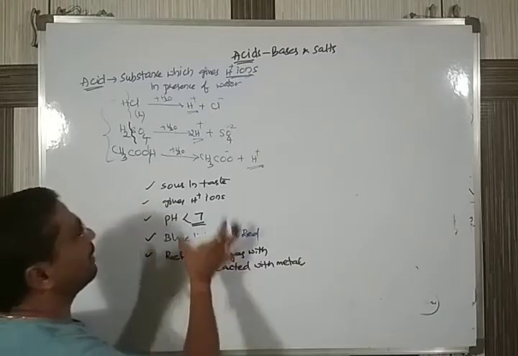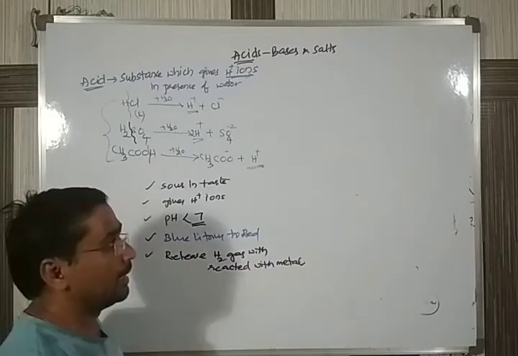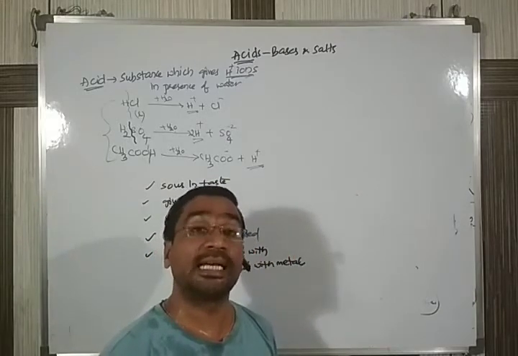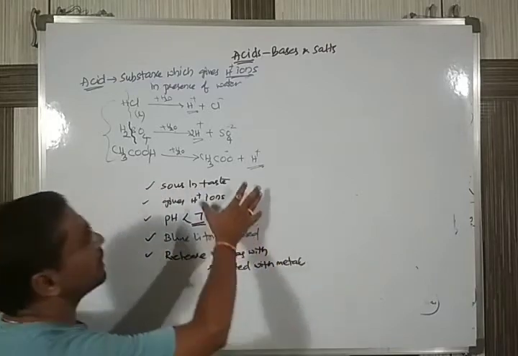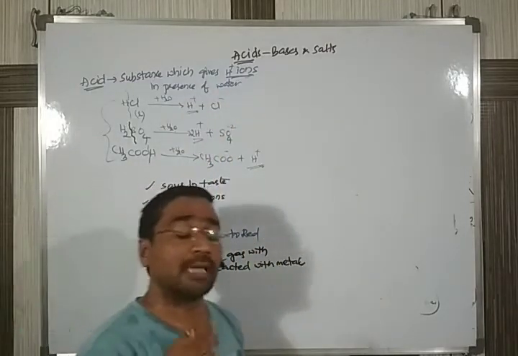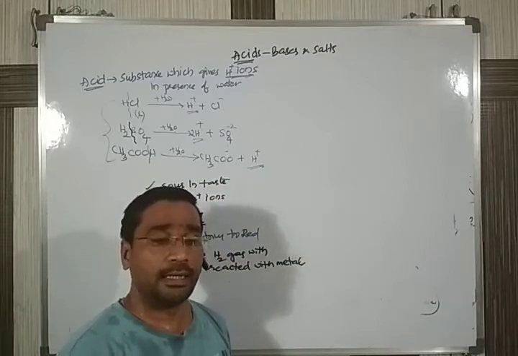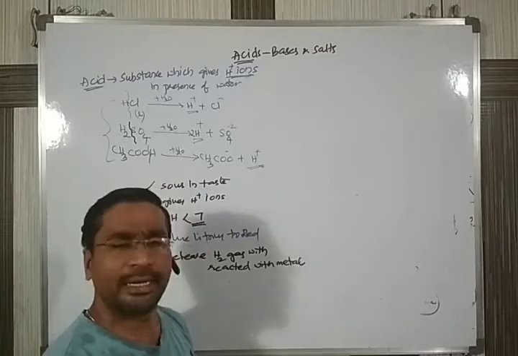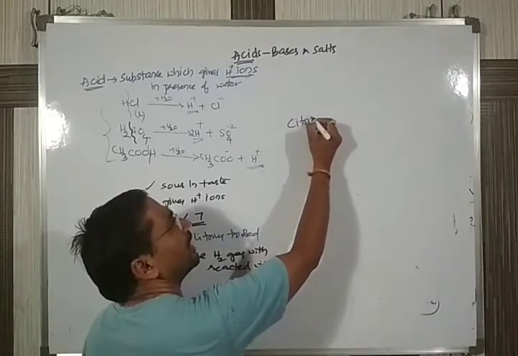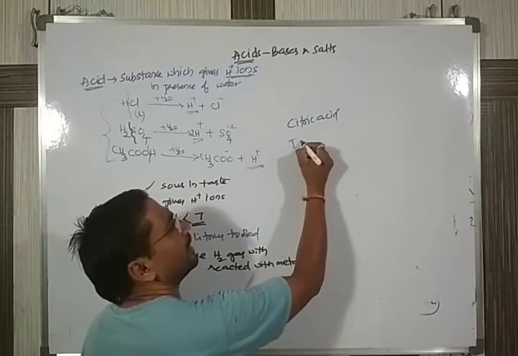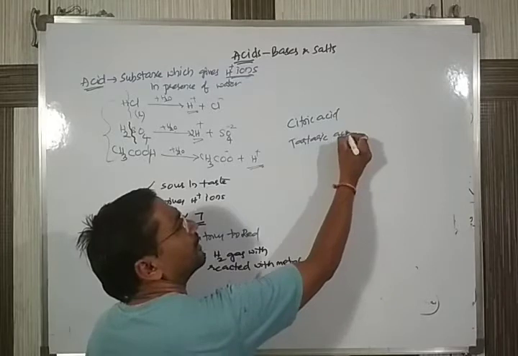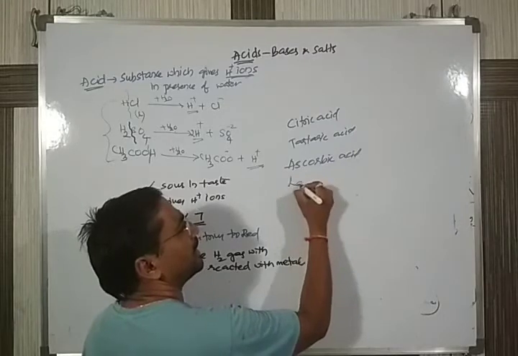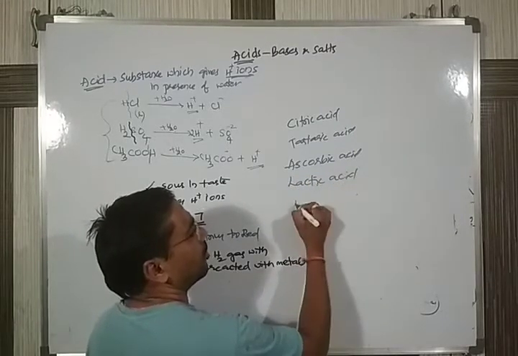Like this we mentioned a few characteristics, and we are also discussing the topic of classification of acids. Whatever acid you are taking, there are hundreds, thousands of acids in our chemistry. We may not know all the acids, but a few of them we come across in our daily life, like citric acid, tartaric acid, ascorbic acid, lactic acid, and malic acid.